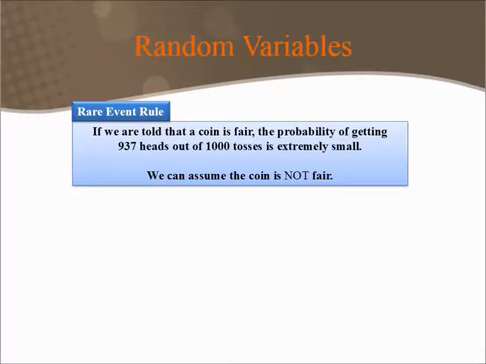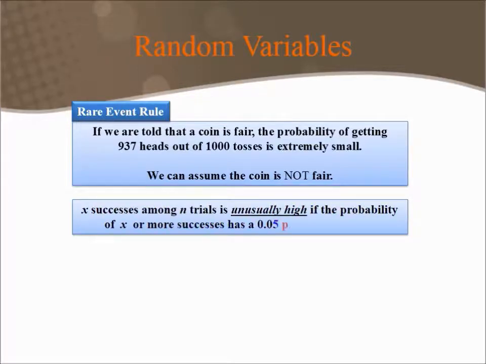The rare event rule. Consider if we are told that a coin is fair, the probability of getting 937 heads out of 1,000 tosses is extremely small. If we actually got 937 heads out of 1,000 tosses, we could assume that the coin is not fair.